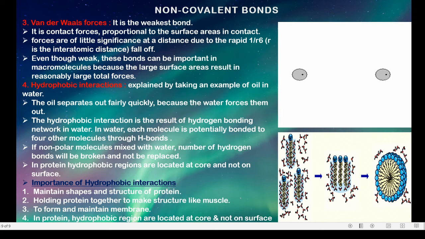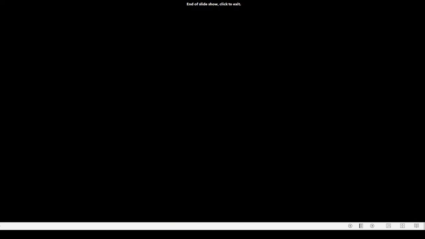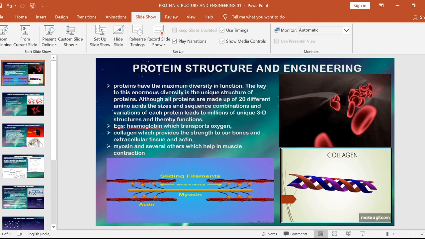And like we said, the hydrophobic region is located at the core and not at the surface because it cannot interact with water. So with this, we end this session.